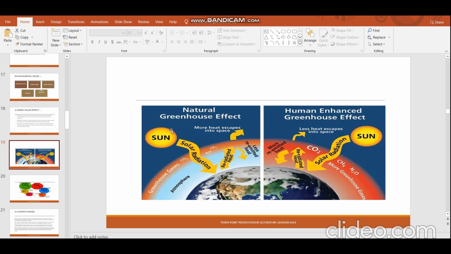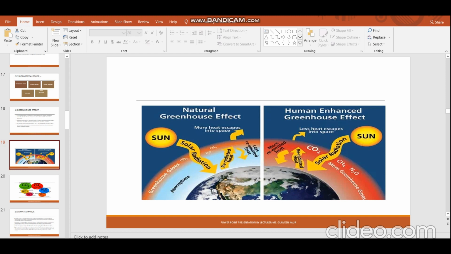Over here you can notice the sun is sending solar radiation. When the sun radiates, it is propagated to the earth and absorbed by the earth. The earth absorbs some of the radiation, and some radiation it reflects back to the space.